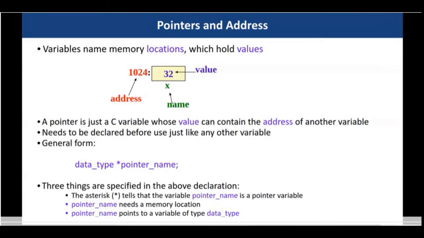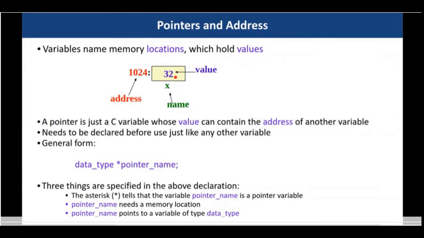Whenever you are declaring certain variables, the operating system stores the value of the variable in some memory location. So whenever you are referencing a variable by its name, say for example, I am defining int x equal to 32, where x is the name of the variable, that means the operating system is going to reserve some space in its memory for the variable x, and in that particular space it is going to store the value 32.